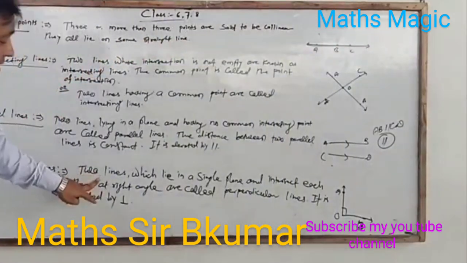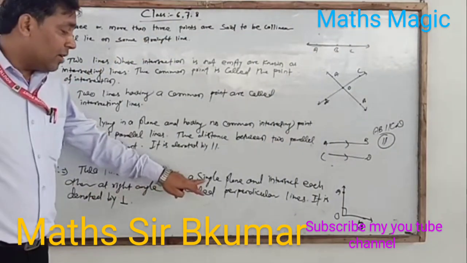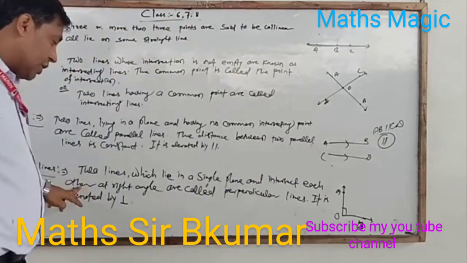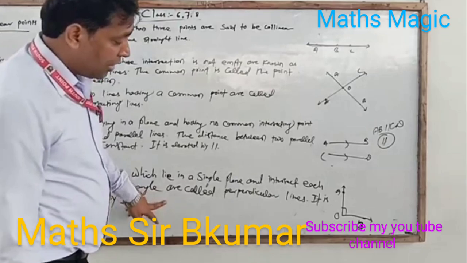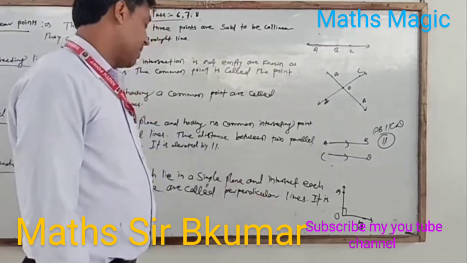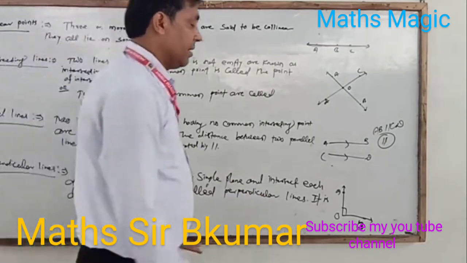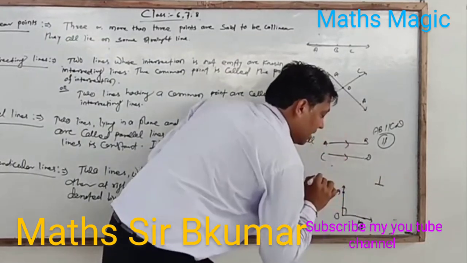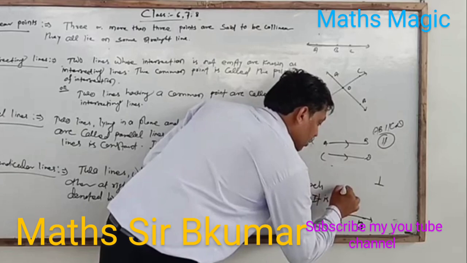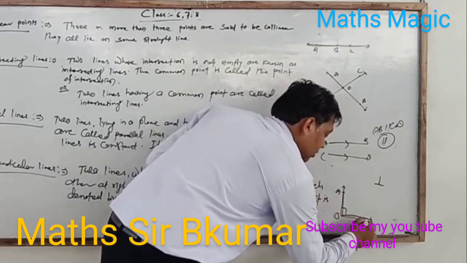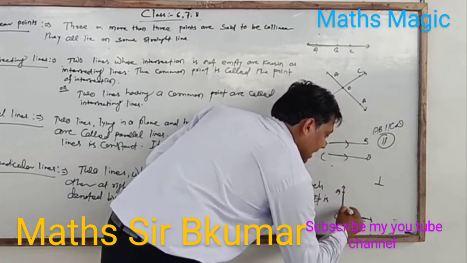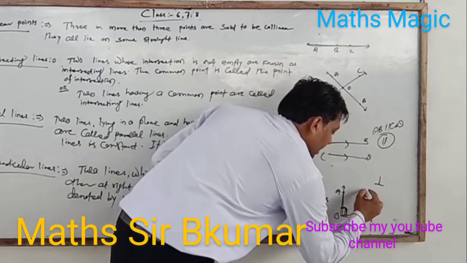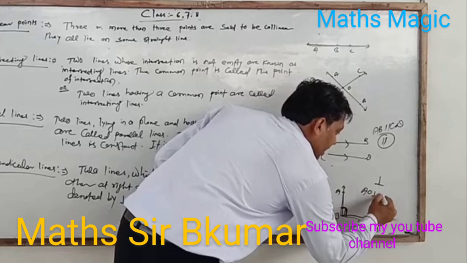Perpendicular lines. Two lines which lie in a single plane and intersect each other at a right angle are called perpendicular lines. Perpendicular is denoted by this symbol. We have two lines joined at a right angle, that means AO perpendicular to OB. We can write AO perpendicular to OB.